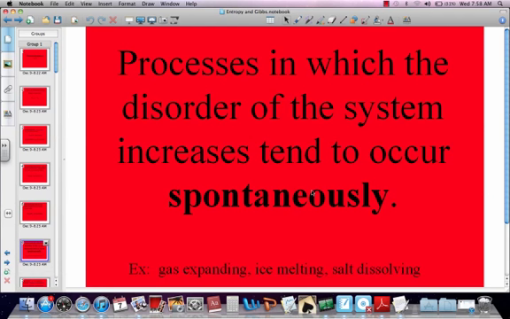Processes in which the disorder of the system increases tend to occur spontaneously. So here's a new word now: disorder. A gas expanding, it's going all over the place. It's increasing its volume, so it's becoming more disorderly. When ice melts, it's making a mess. It's going from a solid to a liquid, which has more movement. It's becoming more disordered. When a salt dissolves in water, all of a sudden you've got ions floating around. It's becoming more disorderly. That happens spontaneously.